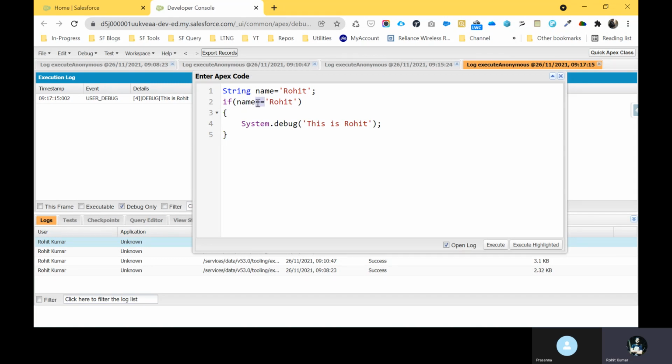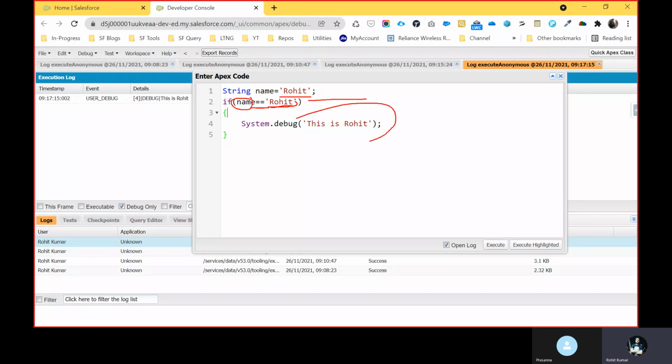So this is the comparison operator. Comparison means both side comparison, like this is the right side, this is the left side. You can compare this name with another hard coded value with the help of this double equals. Name contains Rohit here, and also Rohit equals Rohit. So if this is true, then this line of code is executed here, right?